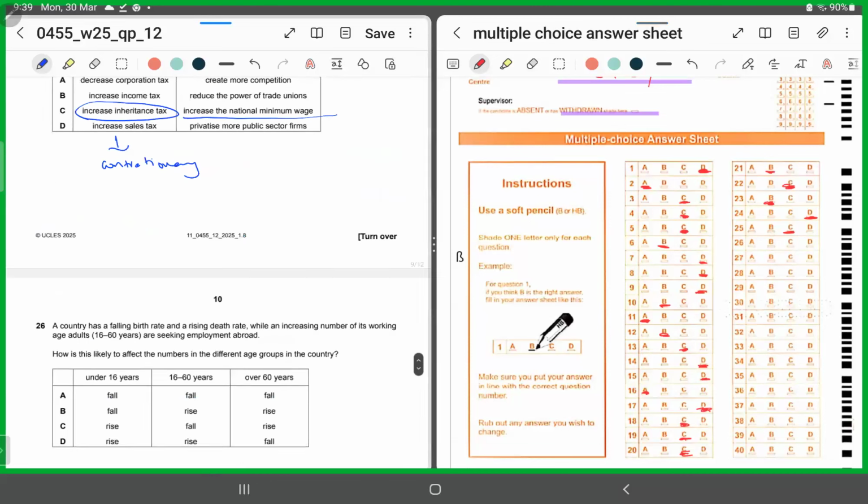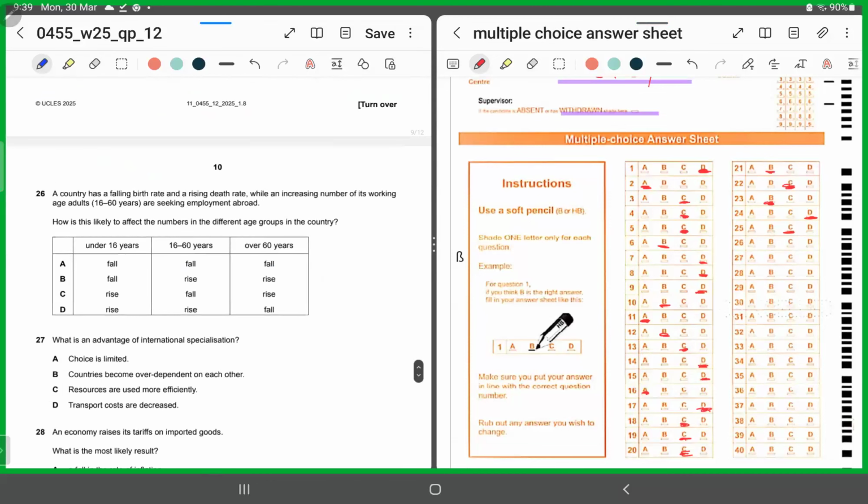MCQ number 26. A country has a falling birth rate. So this means its population under 16 is what? Falling. So we'll chop C and D because they talk about rising. A rising death rate. So the death rate is rising, what? This means people over 60 years are falling.